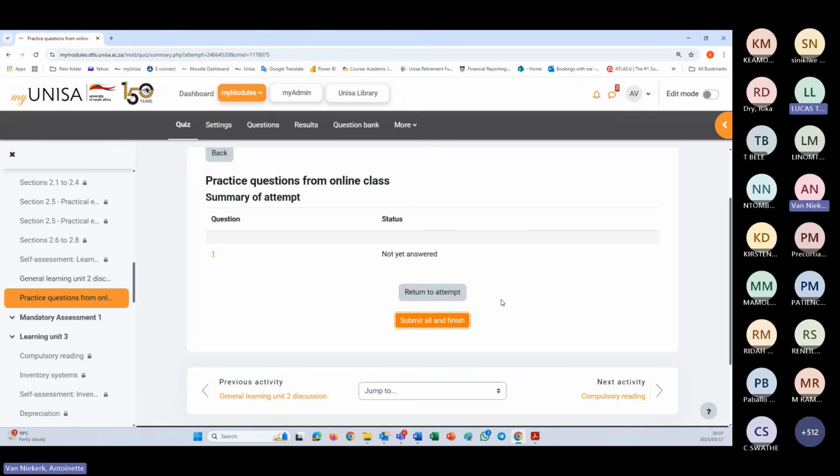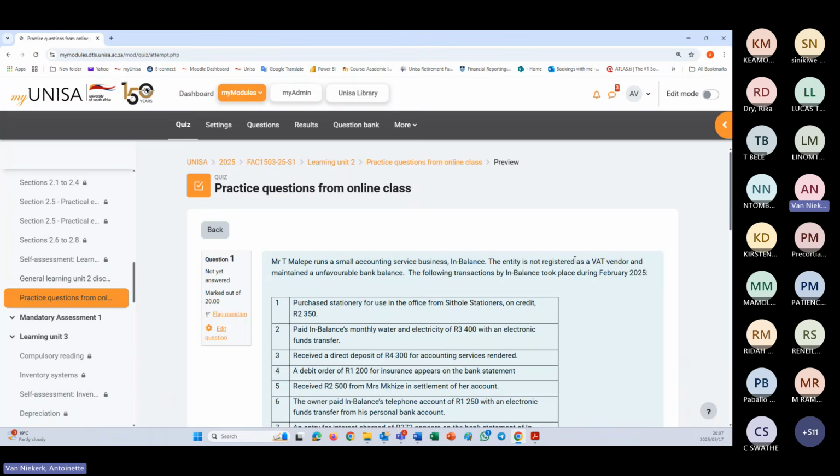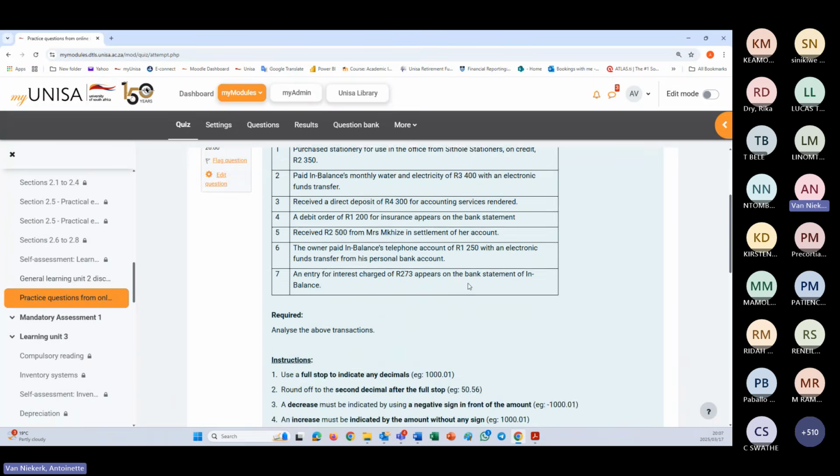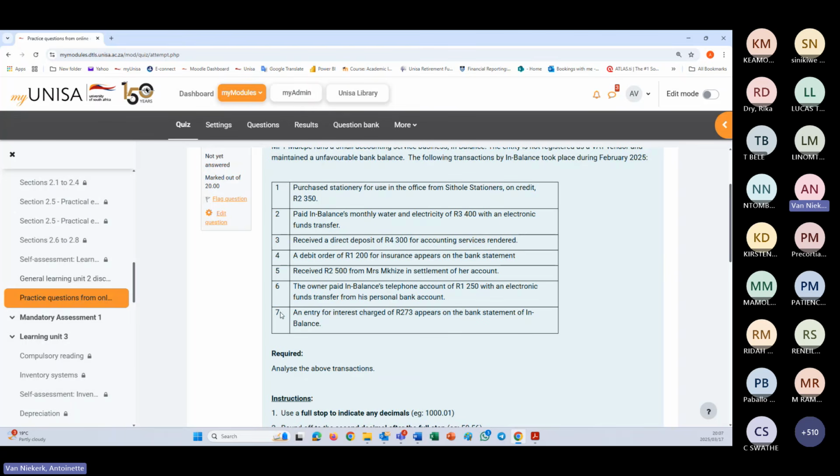What happens in the favorable scenario? Okay, so it's basically the same as on the 6th. When it's a favorable bank balance, remember, in this case, the bank balance of the business is not relevant.